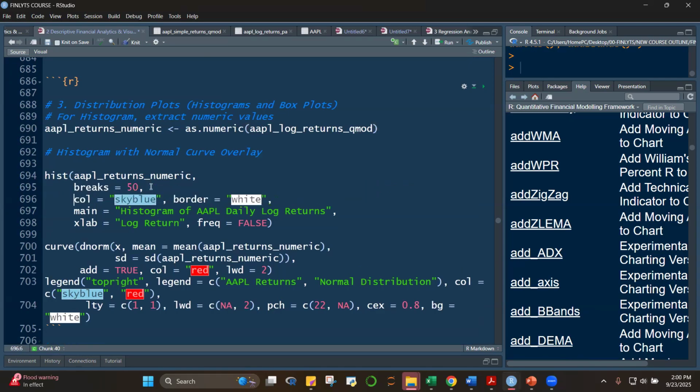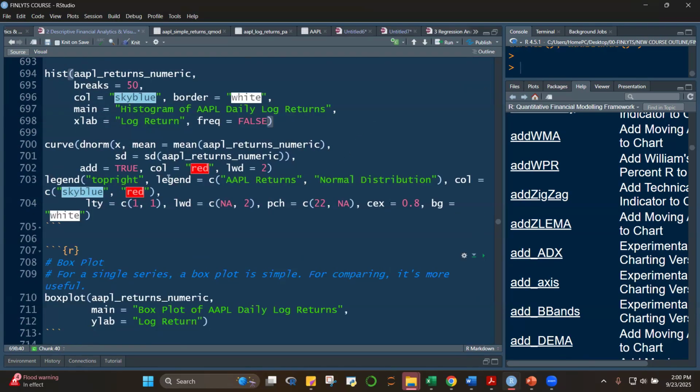This is the object that we're creating. Breaks is equal to 50. It means you're grouping your data into 50s. Color is equal to sky blue. Border is equal to white. The main plot is called Histogram of Apple. X-axis label, and then not the frequency. Frequency is equal to false.